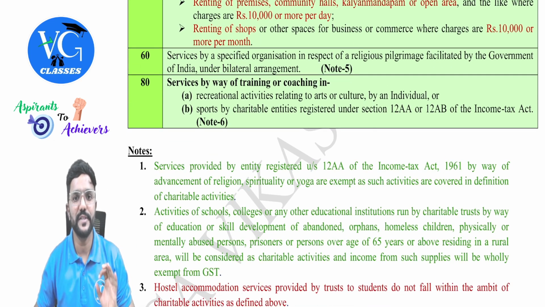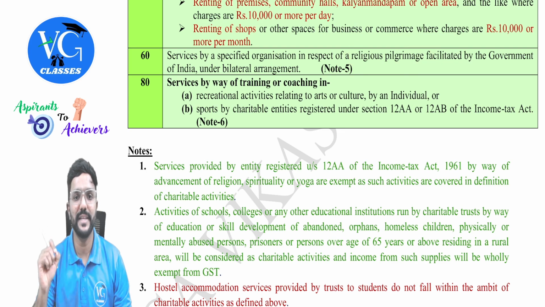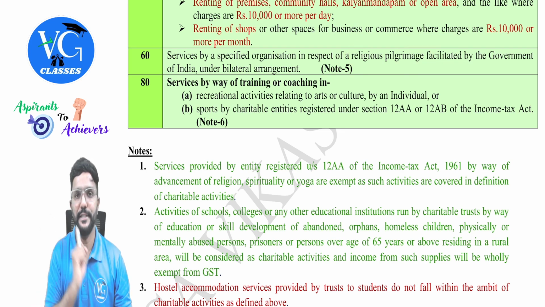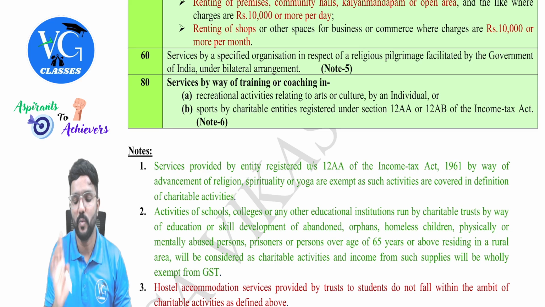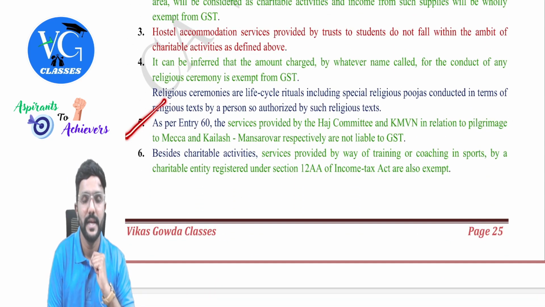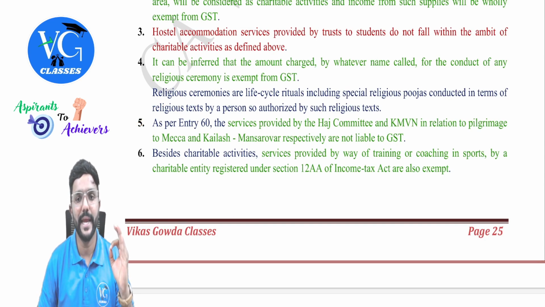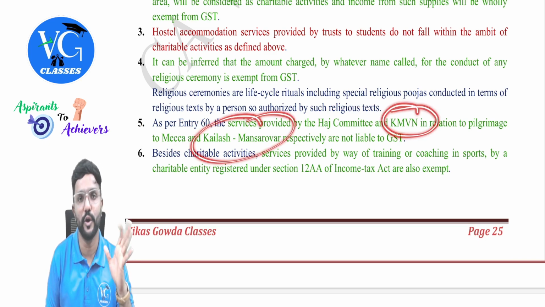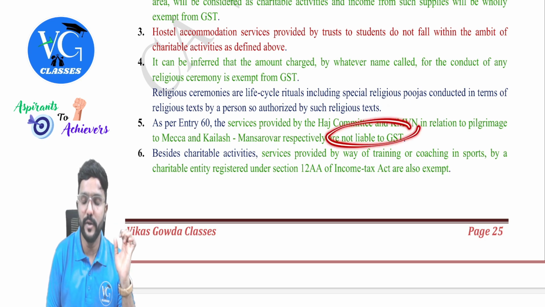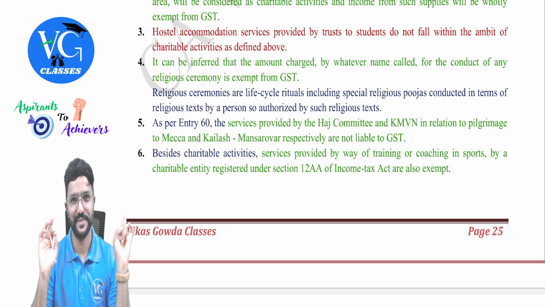Entry 60. Services by a specified organization in respect of religious pilgrimage facilitated by the Government of India under bilateral arrangement. Only two religious pilgrimages have been notified here. What are those? I have given in note 5. Let us see it. As per entry 60, the services provided by the Hajj Committee and KMVN in relation to pilgrimage to Mecca, that is by Hajj Committee to Mecca, whereas by KMVN to Kailas Manasarovar, respectively, are not liable to GST, means it is exempt. Any other religious pilgrimage will be taxable. Okay.